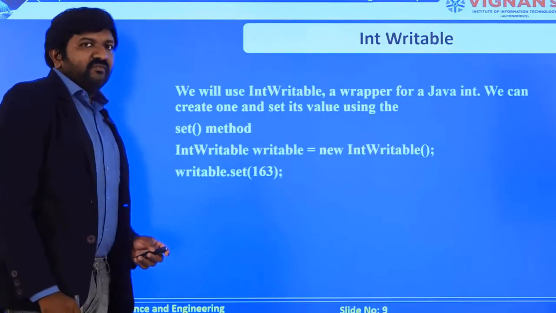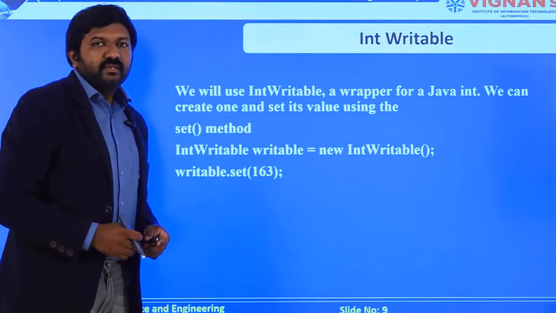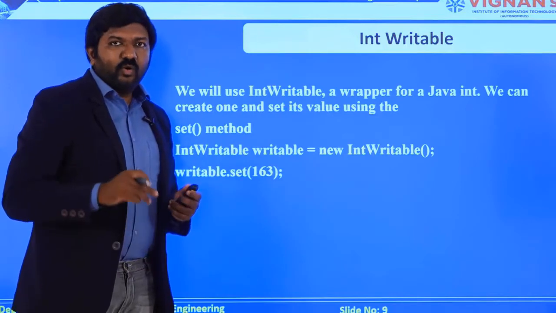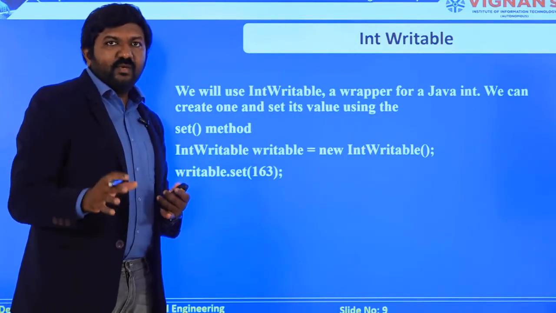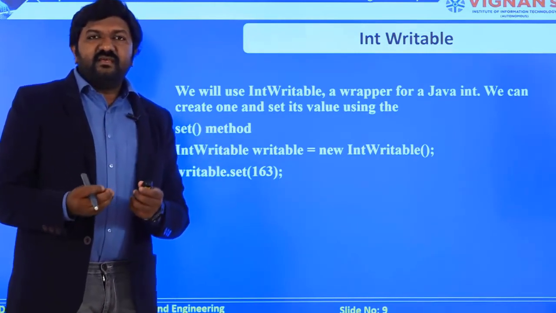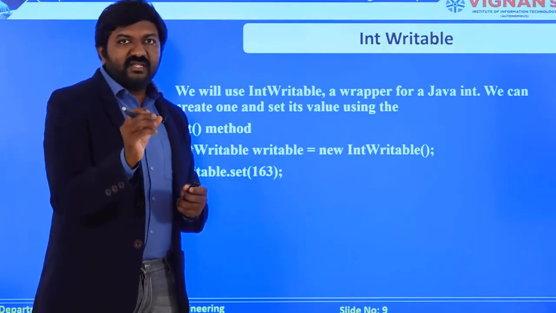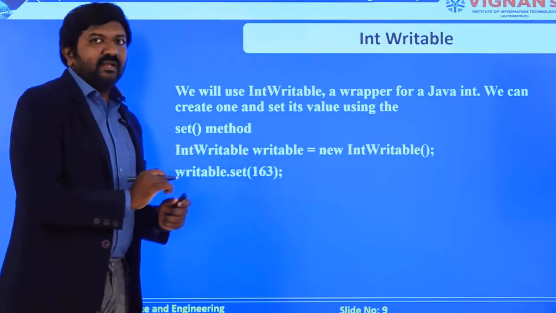Next, coming to the other type, that is int writable. So here we are going to discuss something new, which is int writable. I hope everybody has a clear idea about your text writables. Now we are going to see int writable. See, you have created a string and we have found the respective code, which is the Unicode for that string, for defining it in programming. So we have int writable available right now.